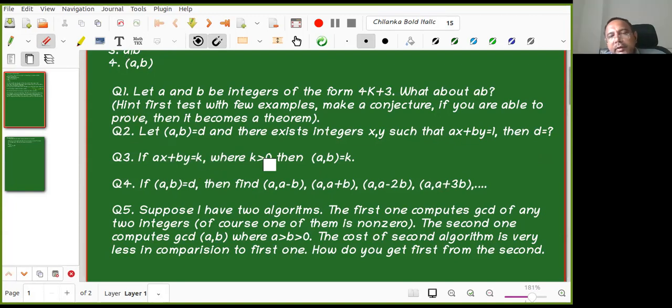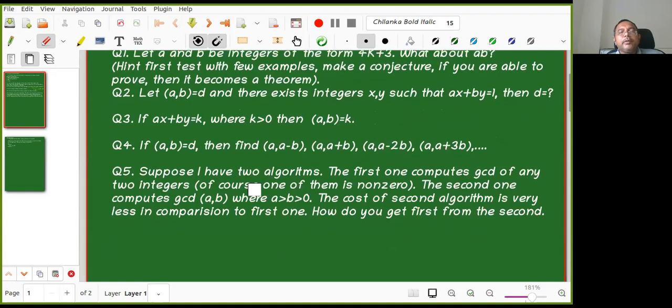So AX plus BY equal to K does not imply that GCD of A, B equals K. Basically, I am asking about the converse of this. If GCD of A, B is d and AX plus BY equals 1, then GCD has to be 1. But if AX plus BY equals d, then GCD of A, B equal to d is not true in general. Only for 1 it is true. If AX plus BY equals 1, then GCD of A, B, or even X, Y, has to be 1, right? Whereas for d it need not be. So the converse is not true.